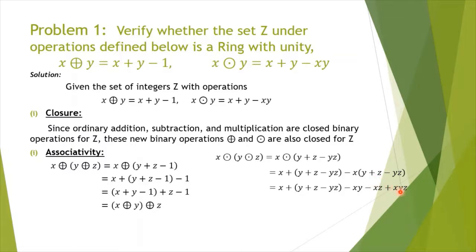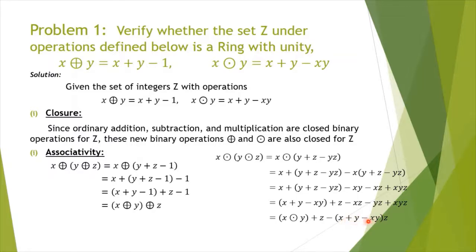So again, to prove the associative law, you group together. Actually, you can find x ⊙ y ⊙ z and you can find that these two are equal, or you can follow this way. I group x and y together and then z together. So x + y - xy is x ⊙ y, plus z you are having, minus from these three terms you take z outside, so that you will have (x + y - xy) into z.